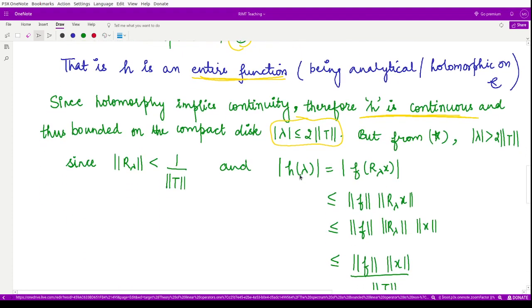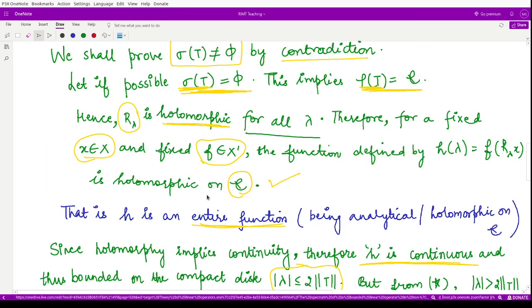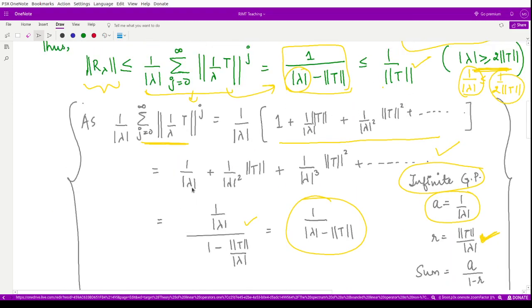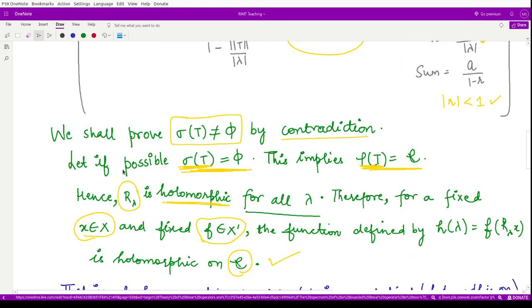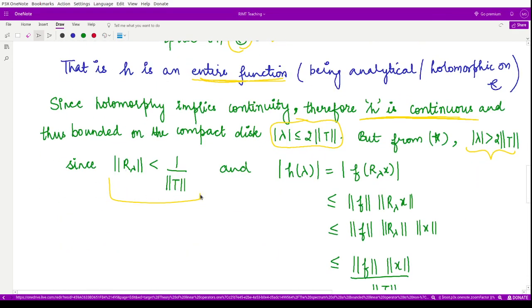However, for lambdas which are outside of this disk, we can also prove the boundedness. Let's see how. We have from the above relation that the norm of R lambda is less than or equal to 1 by norm of T. So using this result, we may prove the boundedness.